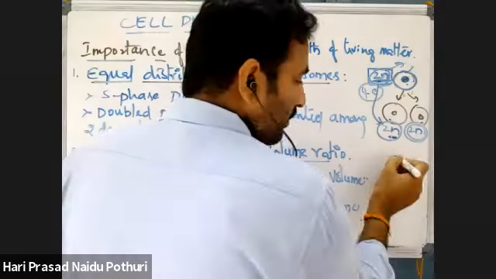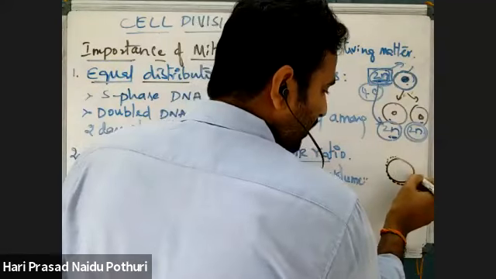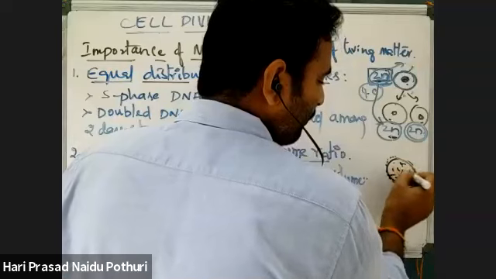This is a cell. Here this surface area is there and it has a particular volume.